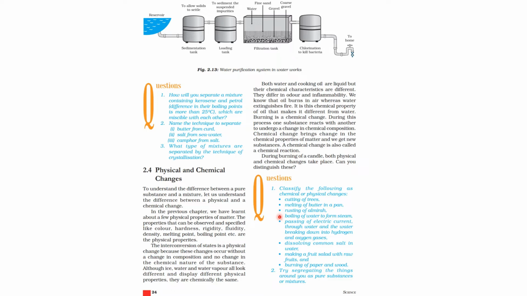Passing an electric current through water. Passing of electric current through water and the water breaking down into hydrogen and oxygen, that's a chemical change. Next one, dissolving common salt in water, that's a physical change. Making a fruit salad with raw fruits, obviously it's a physical change. Burning of paper and wood, chemical change. Next question, try segregating the things around you as pure substances or mixtures.